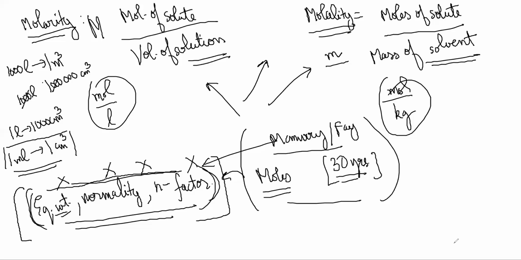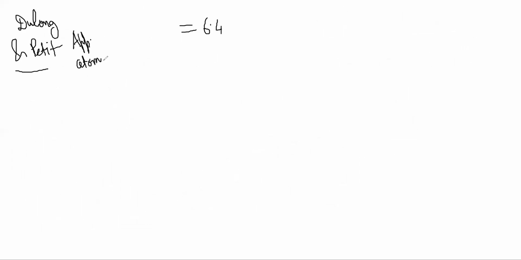Okay, so tell me a question if you have it right now. The Dulong-Petit law is just another very old and stupid thing. It says that the approximate atomic mass of the matter times the specific heat capacity of the substance is equal to 6.4.